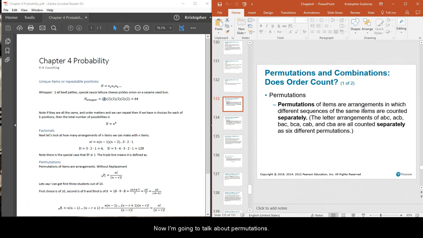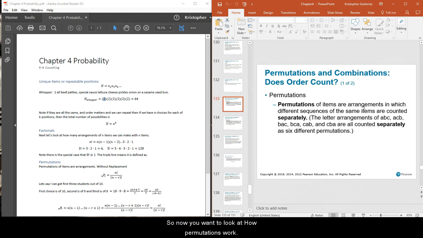All right, now we're going to talk about permutations. Permutations are how many different ways we can arrange something. So if we got 3 things, and we want to arrange them by 3, it's going to be 3 times 2 times 1. Got that. If we have 5 different things we can arrange in 5 different orders, it can be 5 times 4 times 3 times 2 times 1. We just went over that. But what if I have 5 things and I only want to arrange 3 of them? Then it's 5 times 4 times 3. It's no longer times 2 times 1. If I arrange 2 of them, it's 5 times 4.